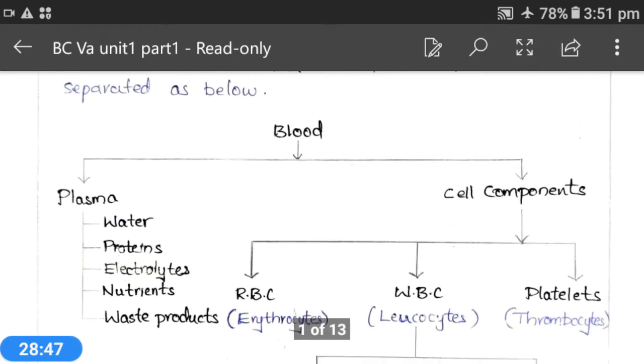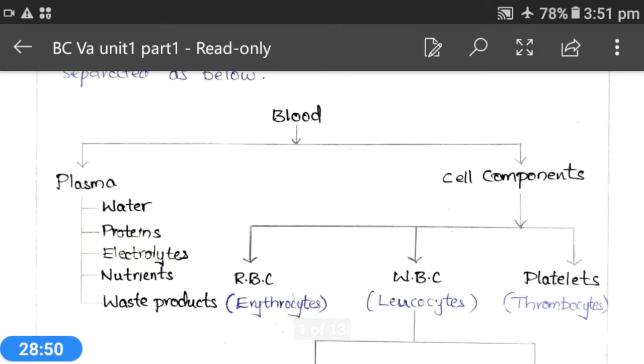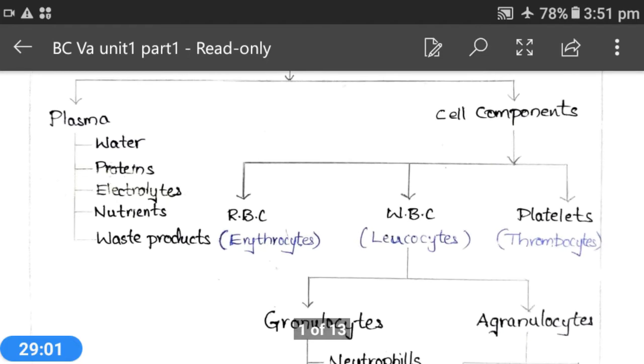Plasma proteins are the components which contain different kinds of blood clotting factors and immunoglobulins. Here proteins like albumin, fibrinogen and immunoglobulins are present, from which fibrinogen is a very important blood clotting factor, that is factor 1, from which fibrin will be produced, which is the final blood clot.